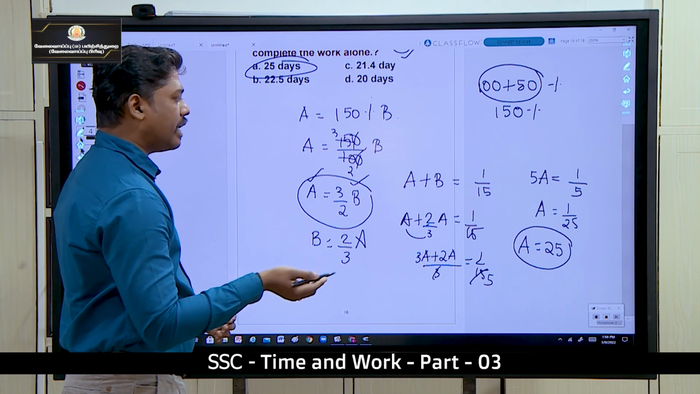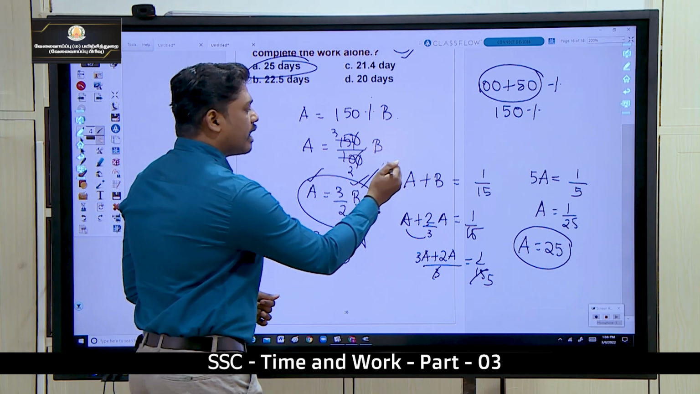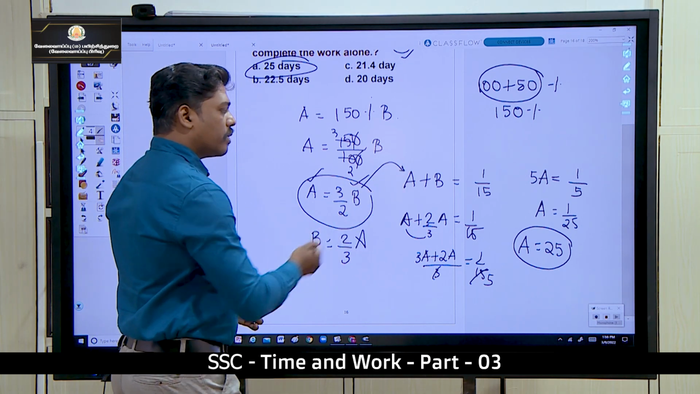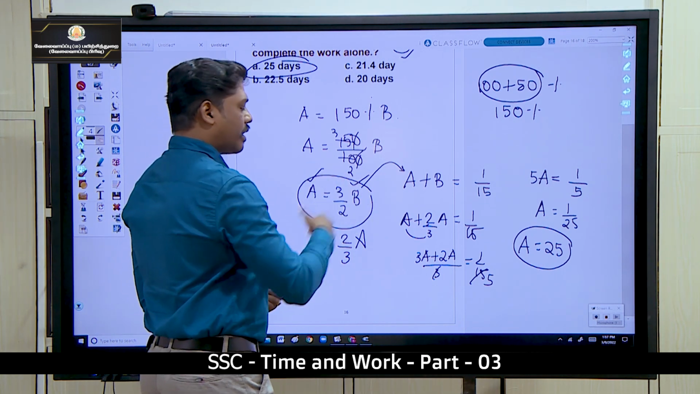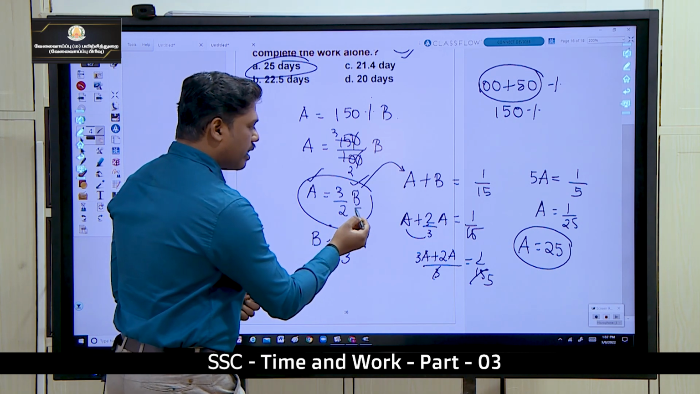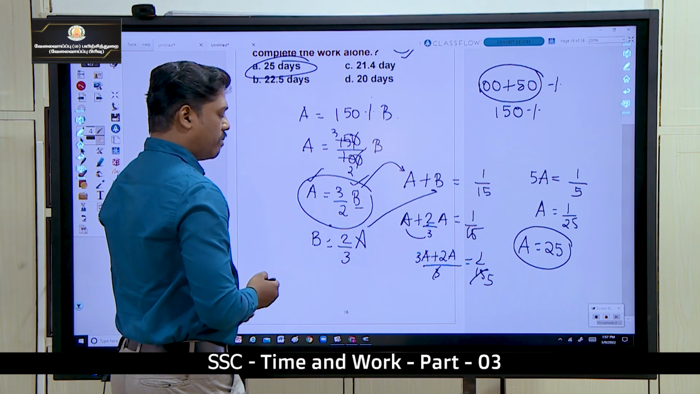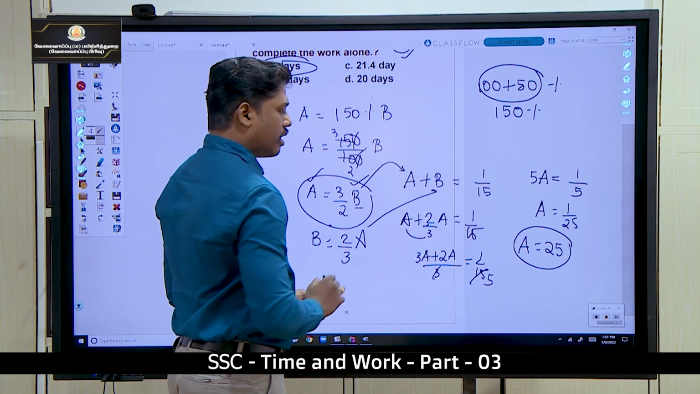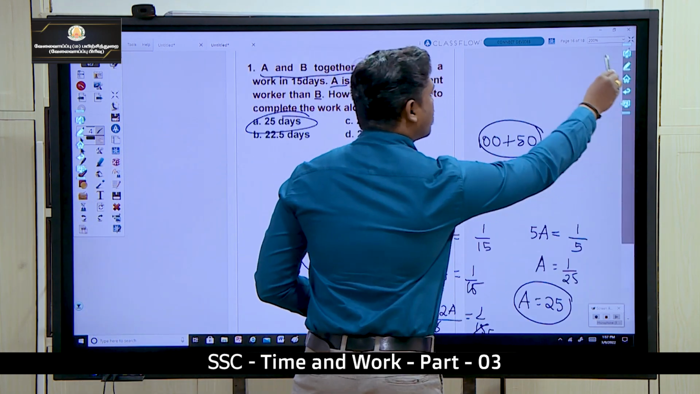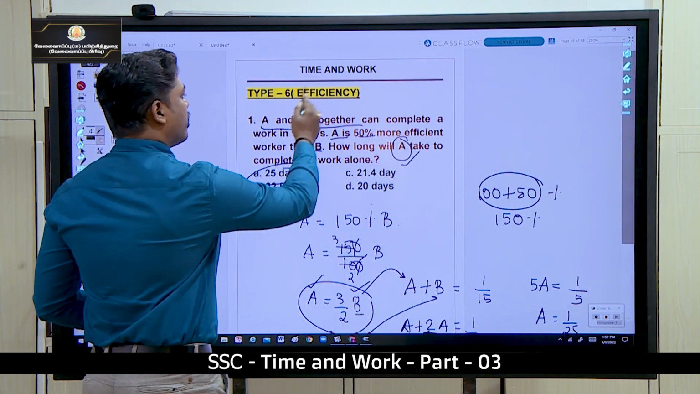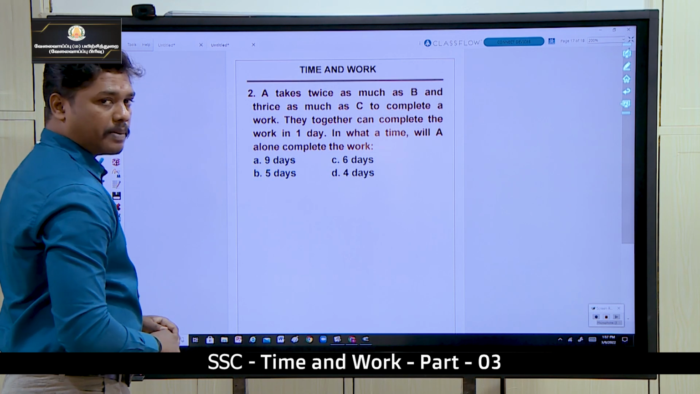Suppose in the question they are asking to find out how many days B alone can take to complete the work, then substitute this in the A place. So A will also convert into B. Since they are asking in how many days A alone can, we find B here. B would be 2 by 3 of A, substitute this B here. B value you will be getting as 2 by 3 of A. From that we can find the A value. Okay, this is called efficiency of a person, based on efficiency. So we can just move on to the last sum here.